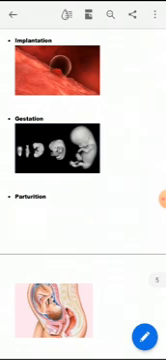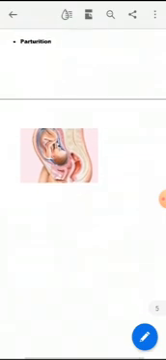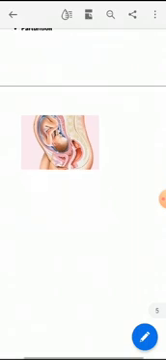Then, gestation. It is the embryonic period or the development of embryo in the uterus. Last one, parturition. It is the childbirth or the delivery of the baby. These events are occurring in man only after puberty. Puberty means when reproductive organs start functioning. These are the main reproductive events occurring in human beings.